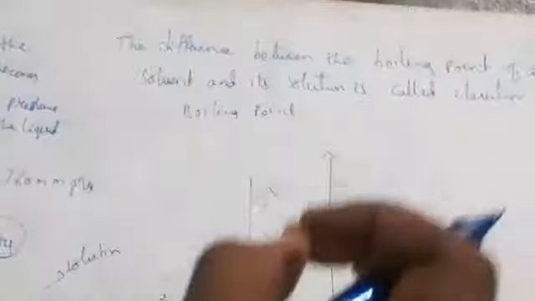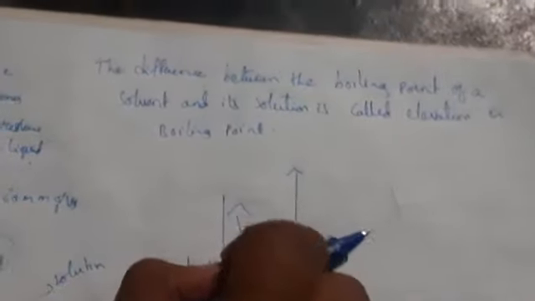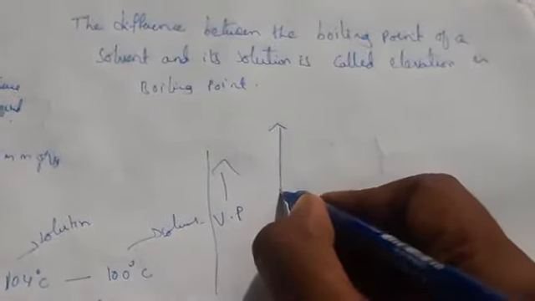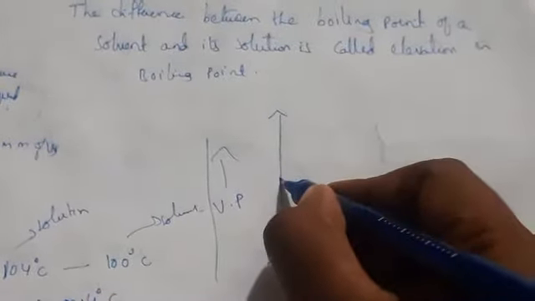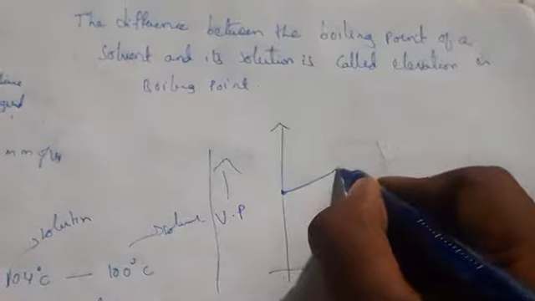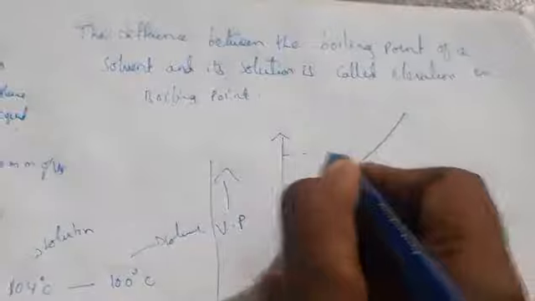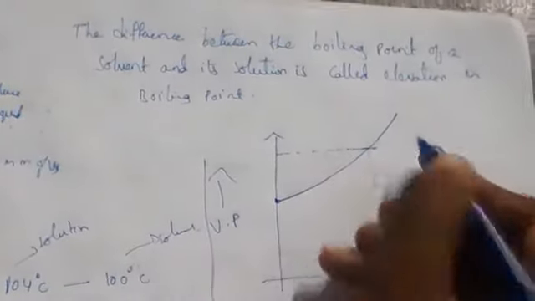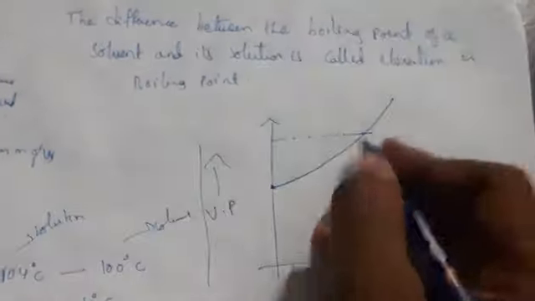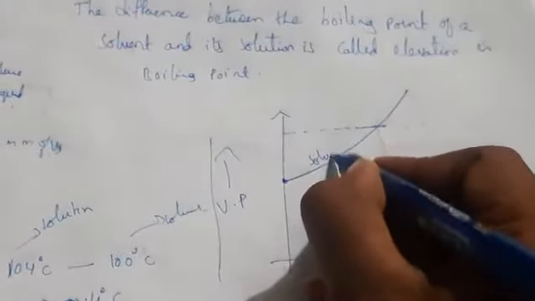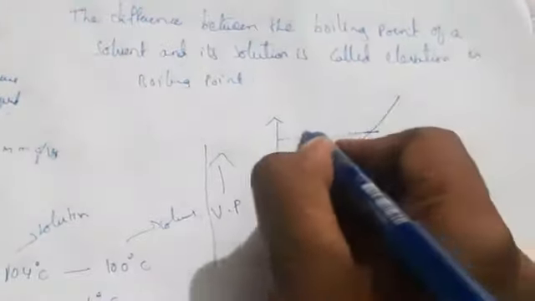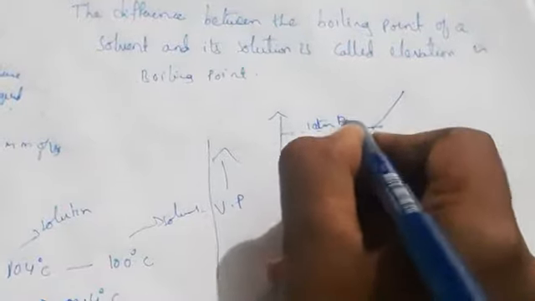At 0 degrees also the pure solvent will show some vapor pressure. It shows somewhere here at 0 degrees, then it increases like this. At this point, as I told you, it is equal to the atmospheric pressure. So this one we will say is the solvent, which equals 1 atmospheric pressure.